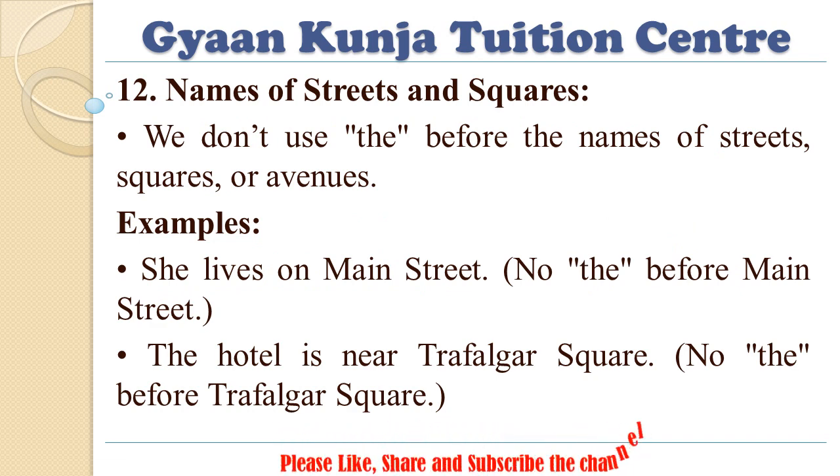12. Names of streets and squares. We don't use "the" before the names of streets, squares, or avenues. She lives on Main Street. No "the" before Main Street. The hotel is near Trafalgar Square. No "the" before Trafalgar Square.